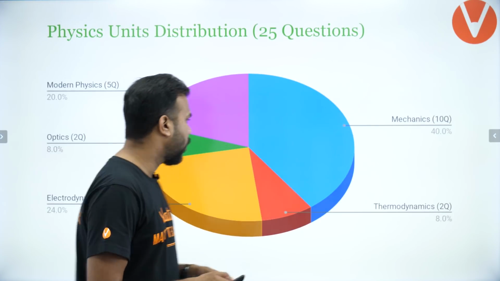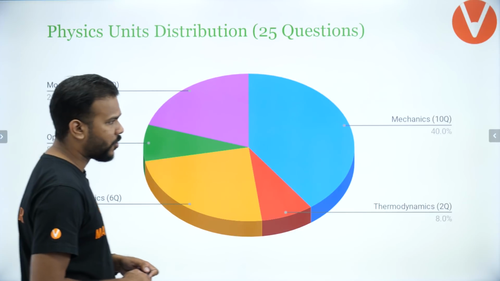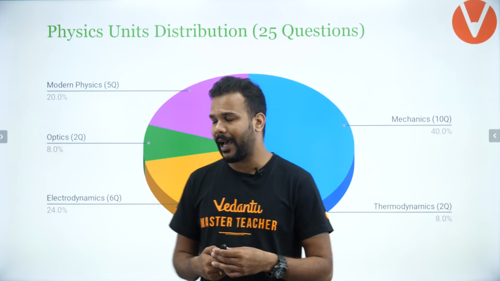Let me show you the pie chart analysis. Looks very similar, doesn't it? So mechanics had 10 questions, making it 40% of the entire paper.